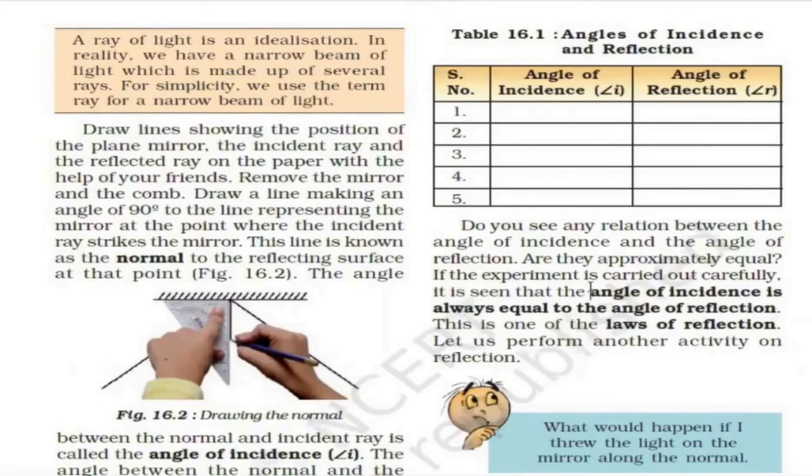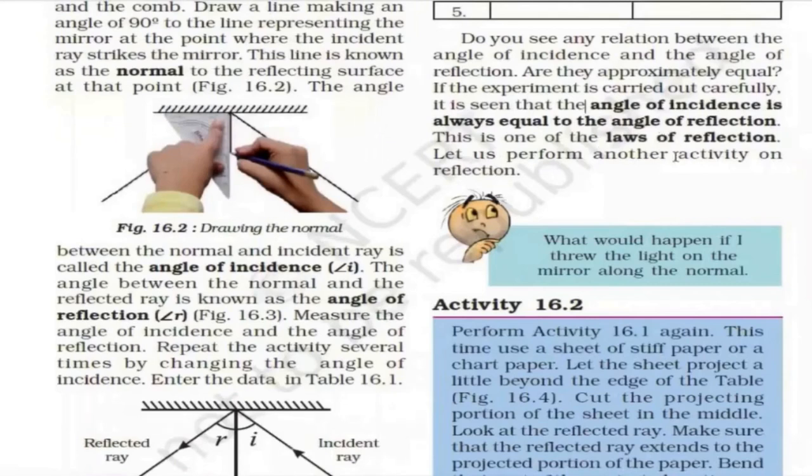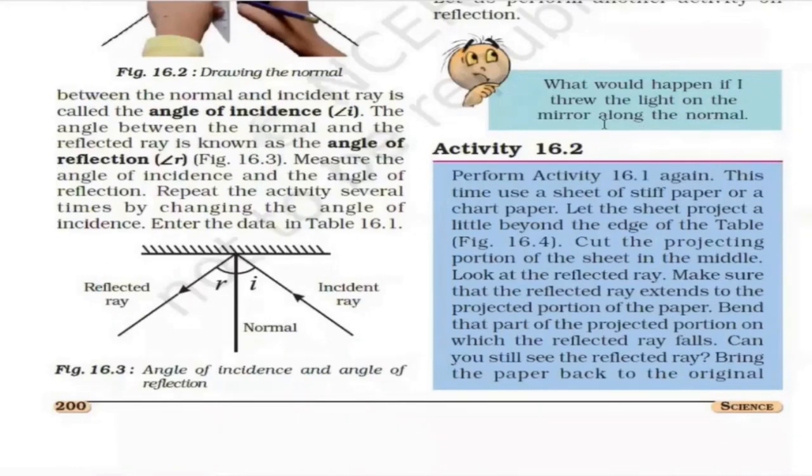So let us perform another activity on reflection. Now, here is a question. What would happen if I threw the light on the mirror along the normal? When light is thrown on the mirror along the normal, it will be reflected back in the same direction from which it is coming, because the angle of incidence is 0, so the angle of reflection will also be 0.